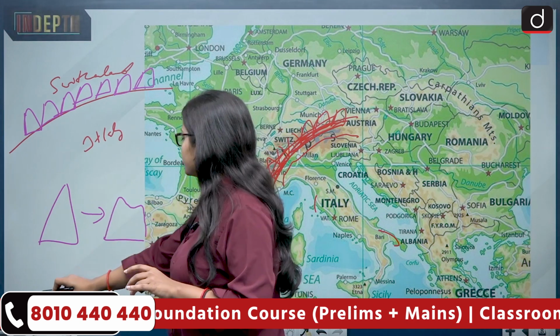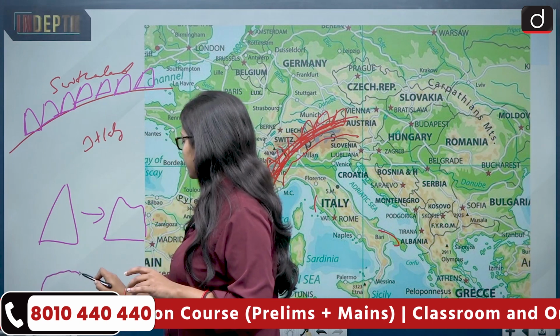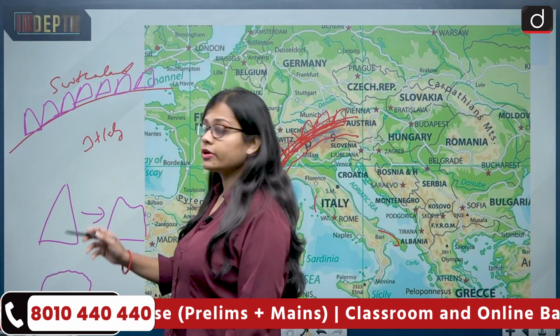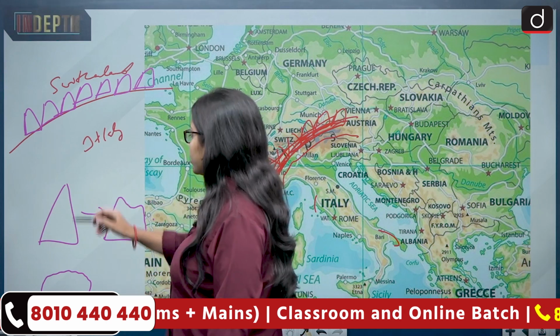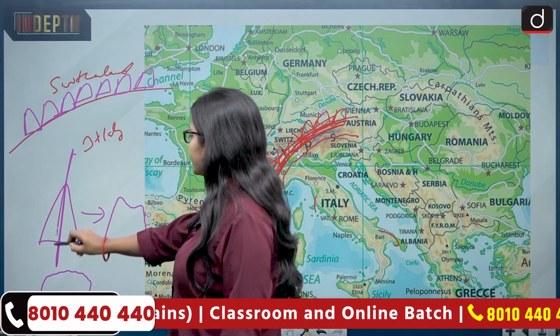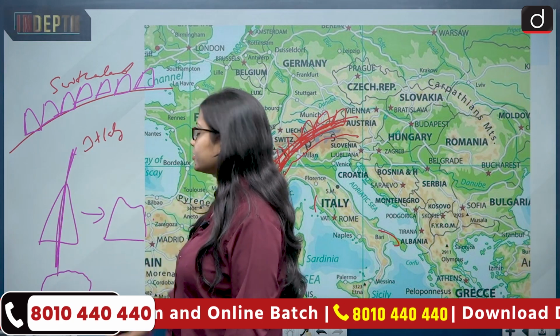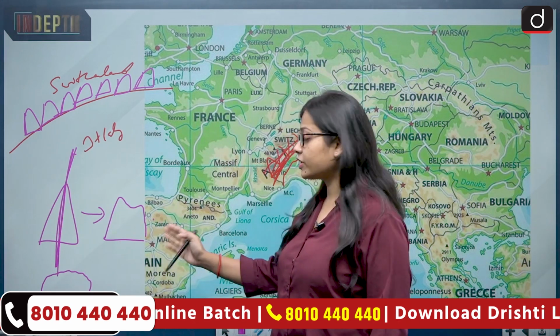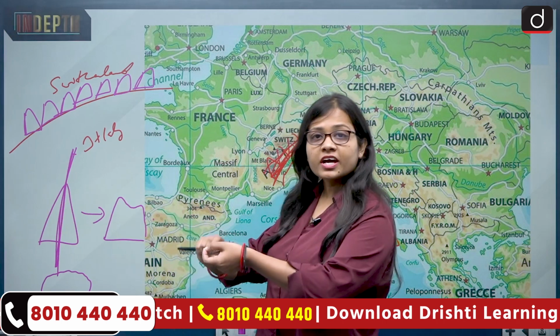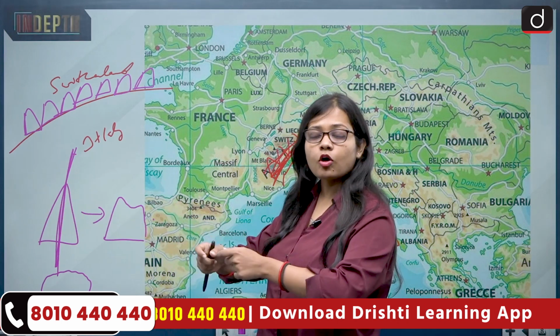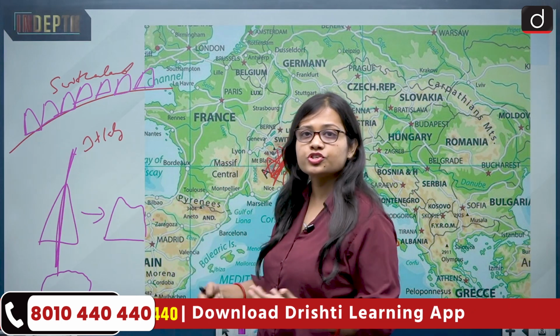Then it will again change and become something like this. So now imagine if the boundary is like this. Earlier, when glaciers were at their full strength, the boundary was like this. Now where will the boundary shift when the shape or the diagram of the glacier starts to change?